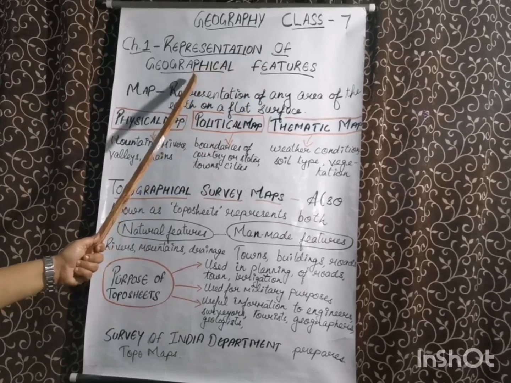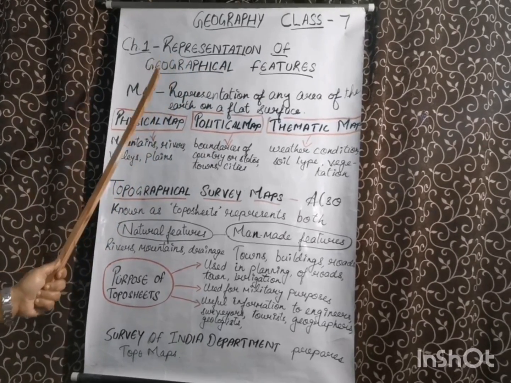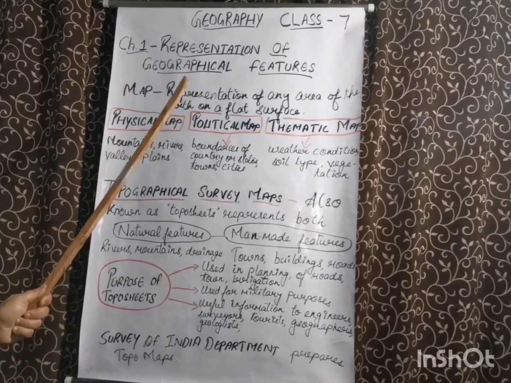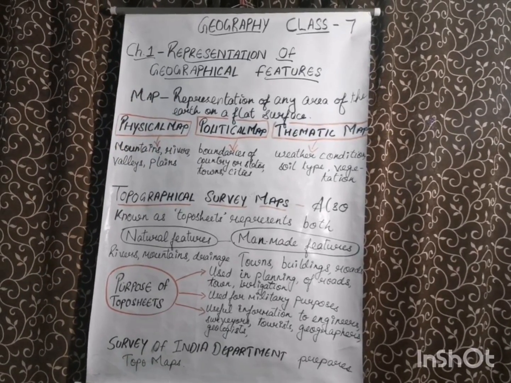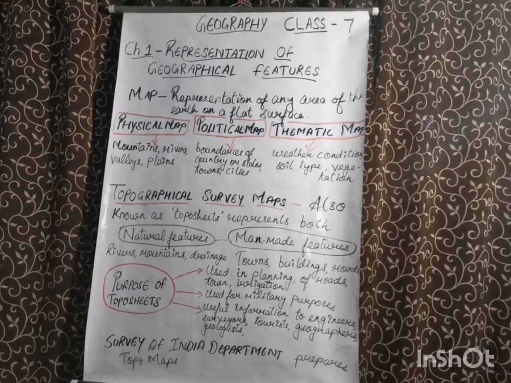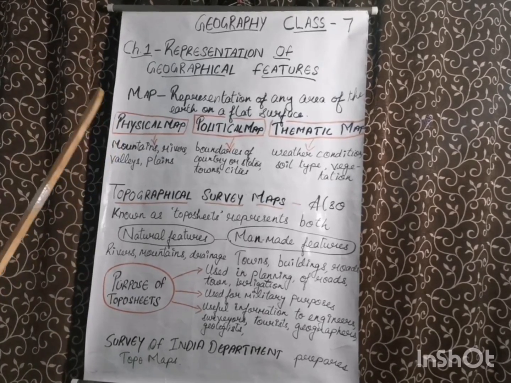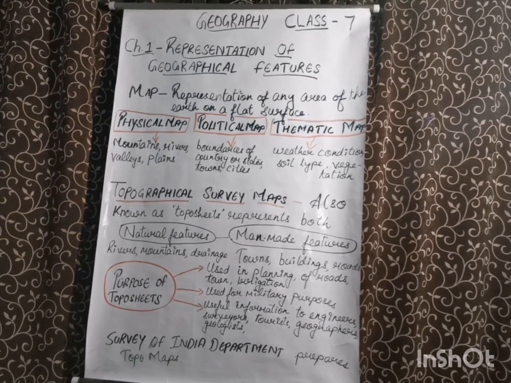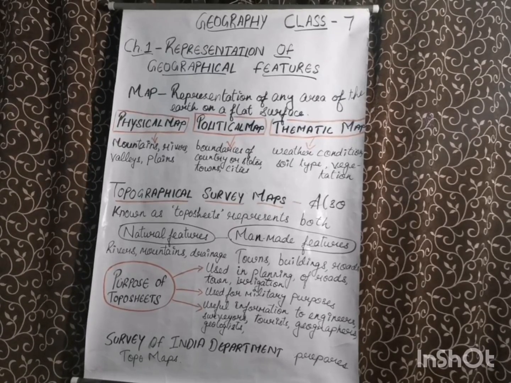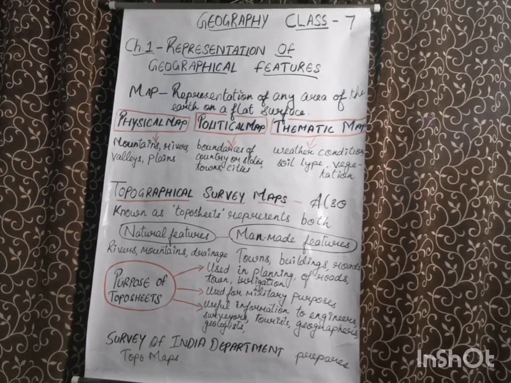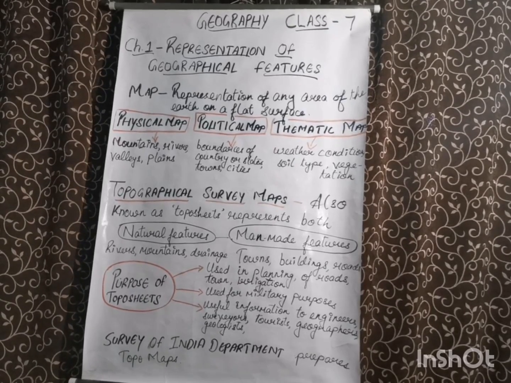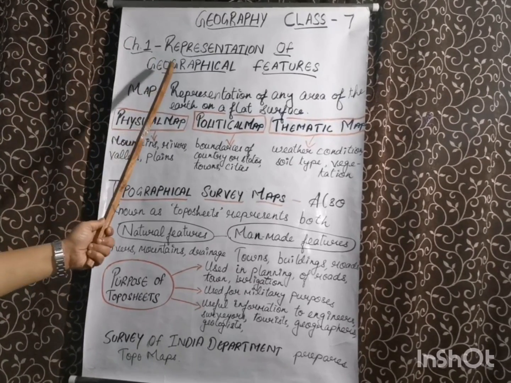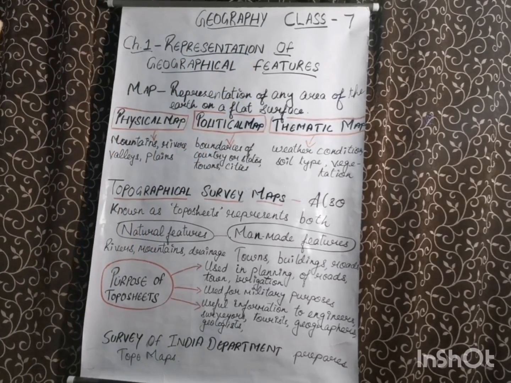Geographical features means all the man-made as well as natural features. Man-made features means your roads, buildings, canals, etc. Natural features means mountains, rivers, valleys, plains, etc. Both man-made as well as natural features are your geographical features.